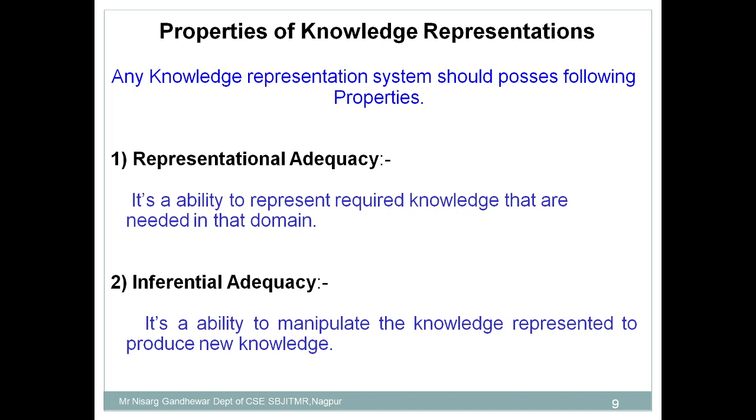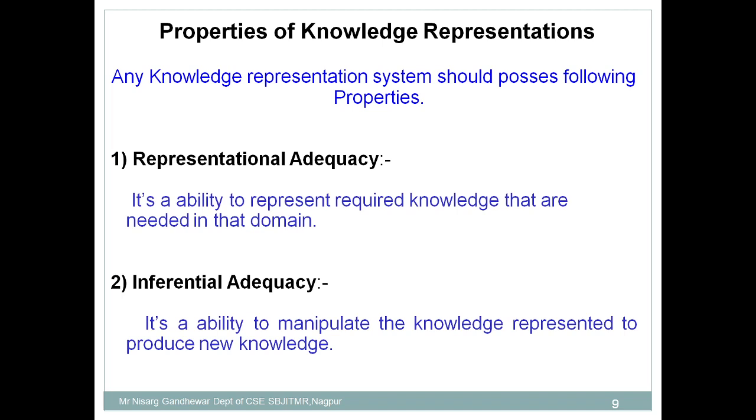The very first property is representational adequacy. See, the representation of knowledge plays a very important role. Most of the time we hear that a particular person, a particular student, has very good knowledge about a particular technology, but when it comes to presentation, he or she is not able to represent it properly.